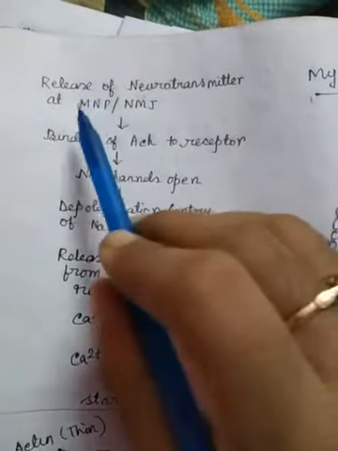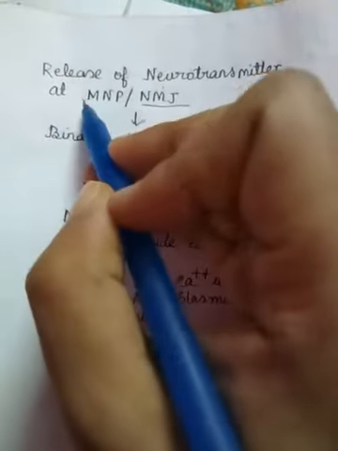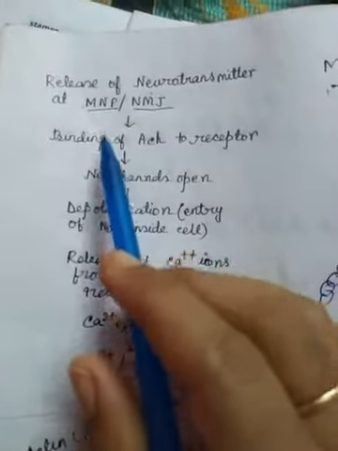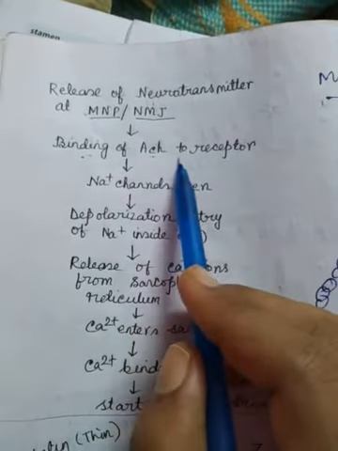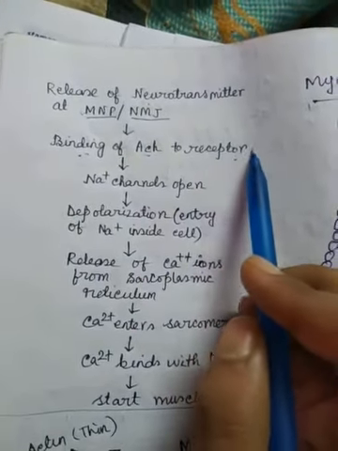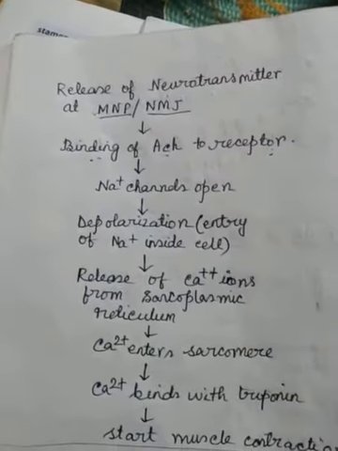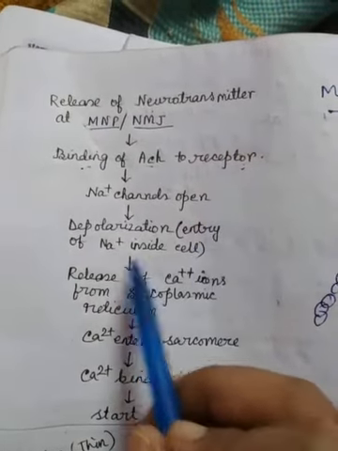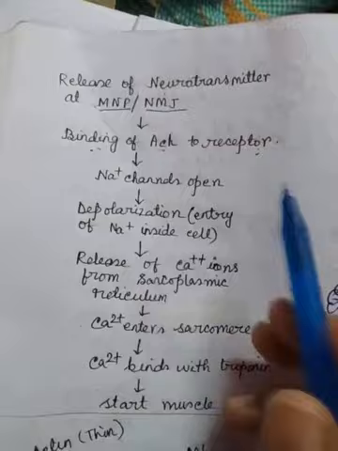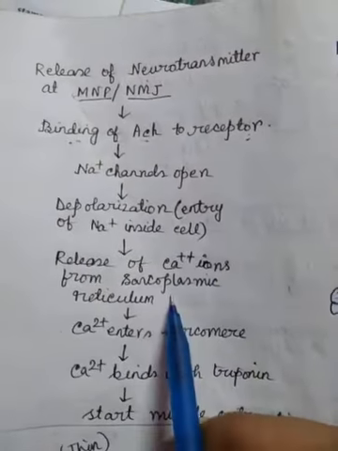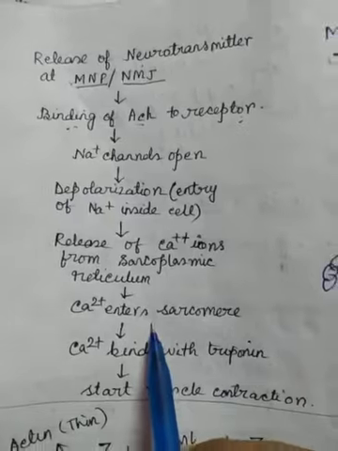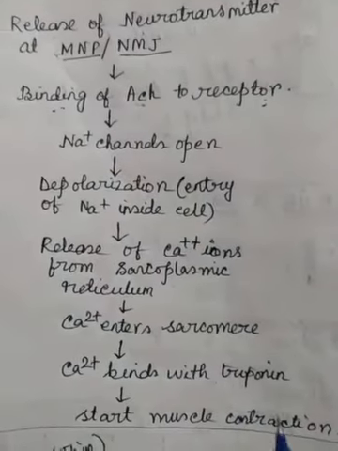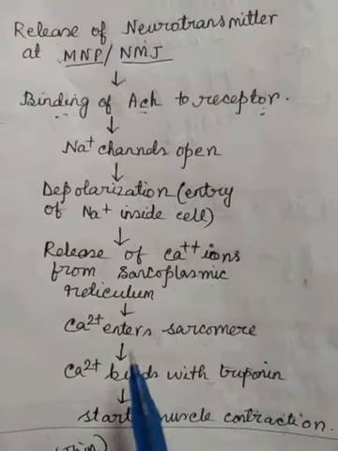Clear? So this is the cascade. Release of neurotransmitter at the neuromuscular junction or motor end plate. Then it binds with the acetylcholine receptor, where the receptors are present on the surface of the muscle cells or the sarcolemma. As a result, sodium ion channels open. Entry of sodium ions inside the cell is called depolarization. Now release of calcium ions from the sarcoplasmic reticulum. These calcium ions now enter the sarcomere region and bind with the troponin and start muscle contraction.